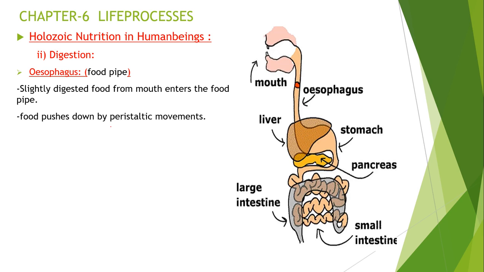Now I am showing you with the red mark. That process is called peristalsis. Then the food from the food pipe passes to the organ called the stomach.